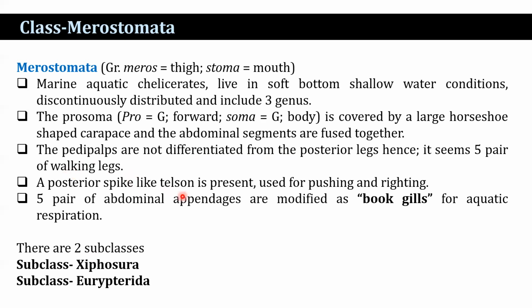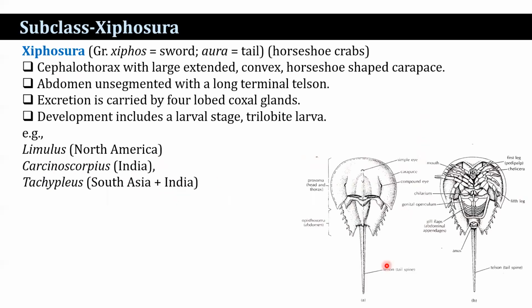A posterior spike-like telson is present, and that is used for pushing and righting. 5 pairs of abdominal appendages are modified as book gills for aquatic respiration.